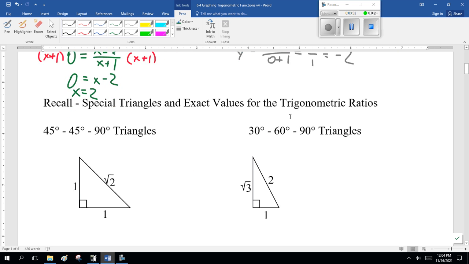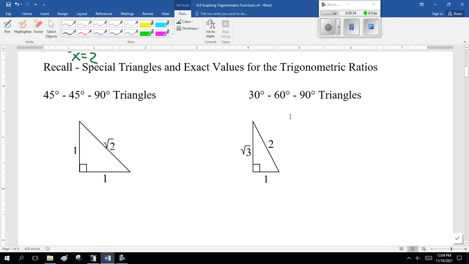Okay? Now, the other thing are the special triangles. Yes, I'm going through this quickly, but you should remember it. 45, 45, 90, and 30, 60, 90 triangles, because I need you to be able to come up with the sine and cosine of all these angles. And honestly, this is where I point out the left hand, probably the better one to use. 0, 30, 45, 60, 90.